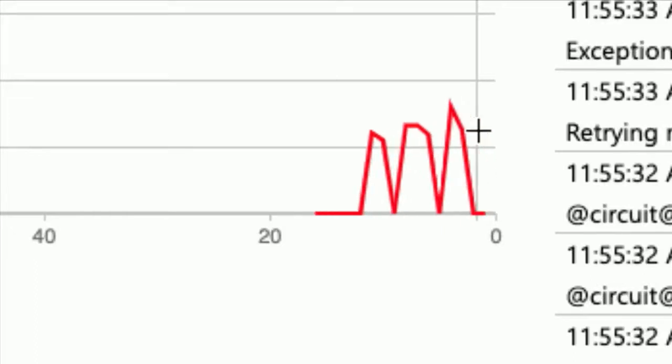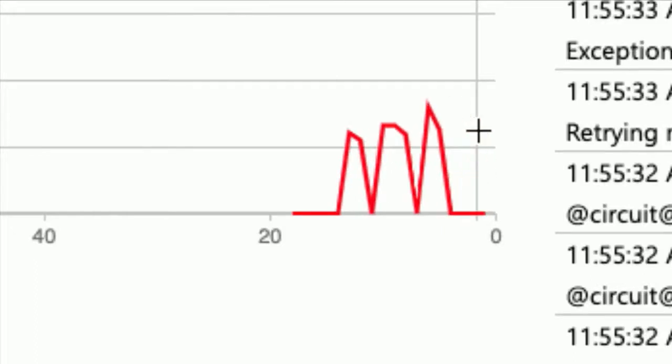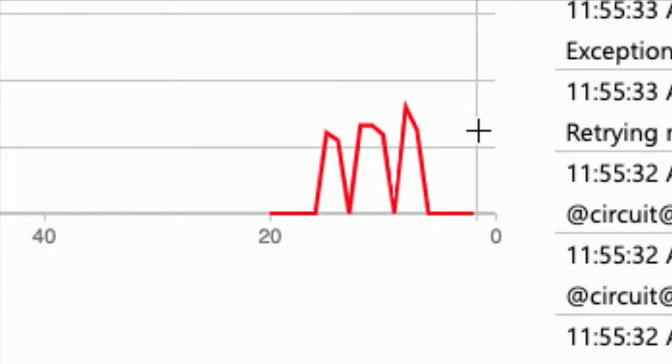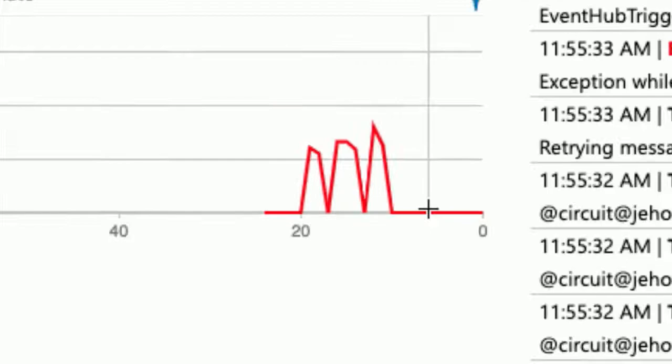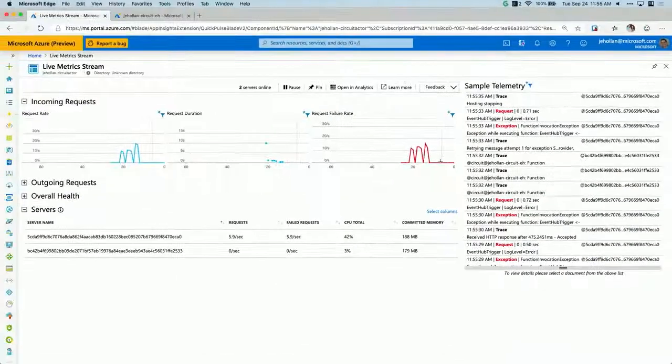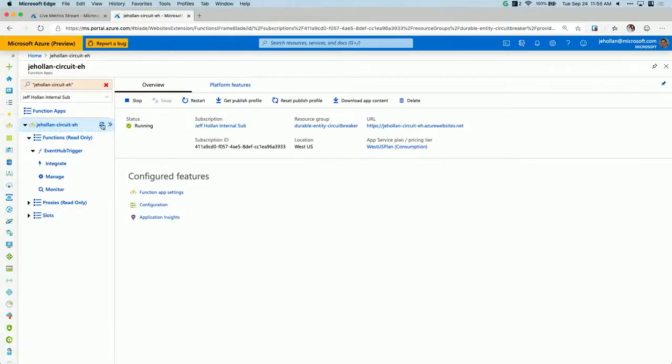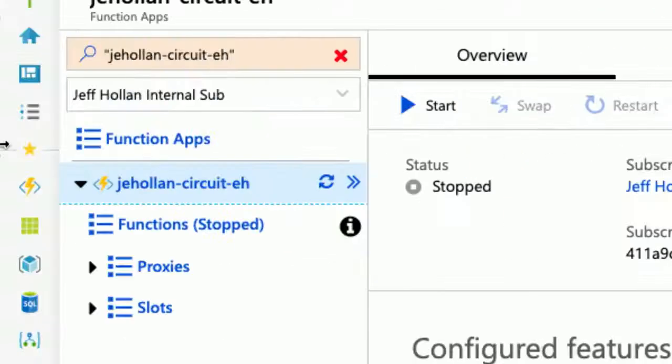And normally this is where I'd get really nervous, right? If I had 1,000 requests coming in every second, this exception rate's just going to grow and grow. But you'll notice it actually just dropped off pretty quickly. The reason it dropped off is because here I hit my threshold of exceptions and it's actually disabled. It stopped my function app.